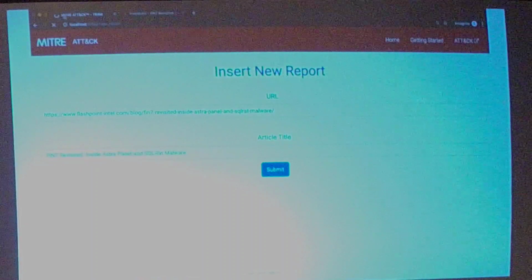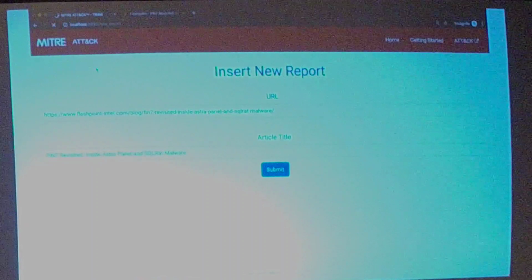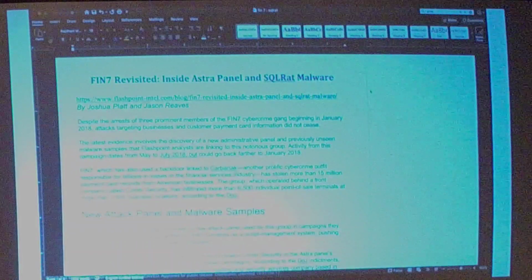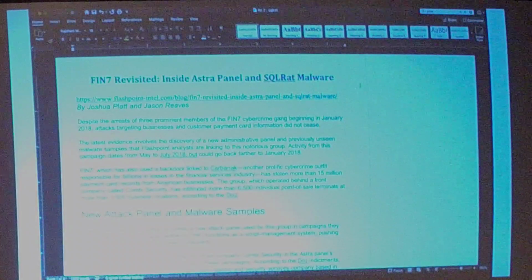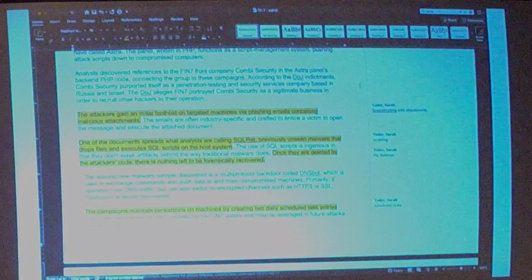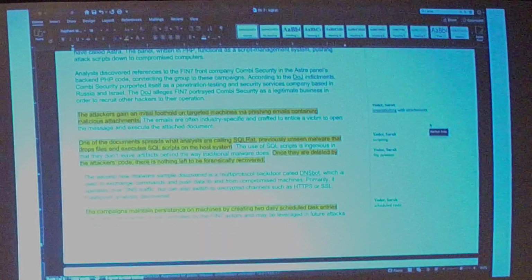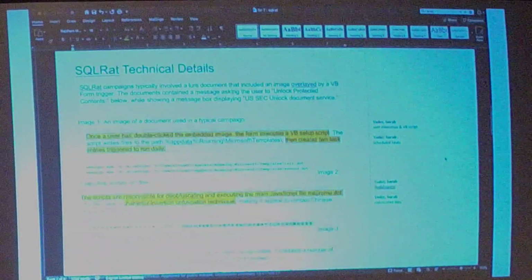So you can see up in the tab, a little circle running. It's doing all the NLP stuff that Jackie just described in the background. This is a report I actually did manually many months ago, shortly after it came out. Since I already did it, let's see if TRAM can find some of the techniques I found. I see some spear phishing, some scripting, file deletion, scheduled tasks. So this just gives us a preview of what I'm hoping TRAM will find when it's done analyzing the report. I also see some obfuscated files and PowerShell.